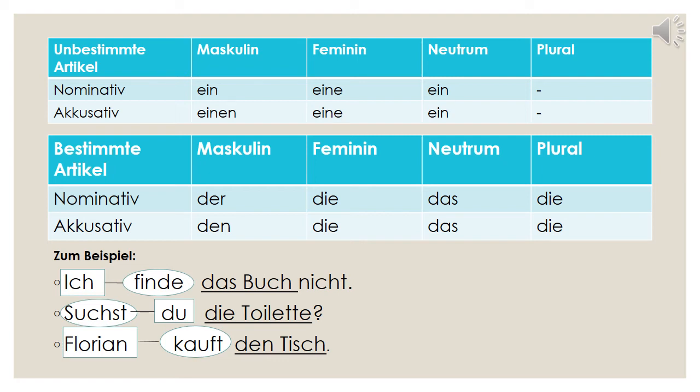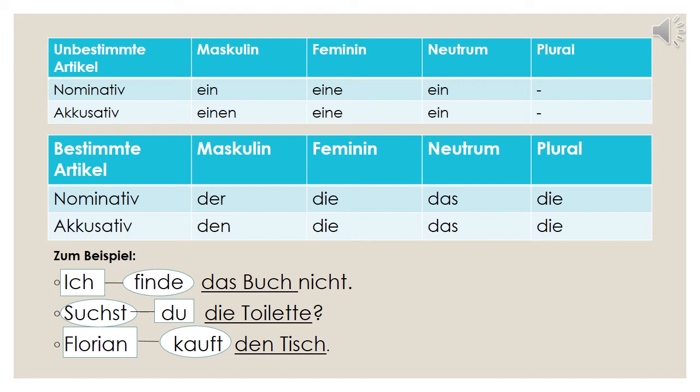In any case we have to learn the articles of the nouns, there is no other option. So book is neutral. So das, if we need the definite article das, it does not change in accusative. So it remains das only. So ich finde das Buch nicht.